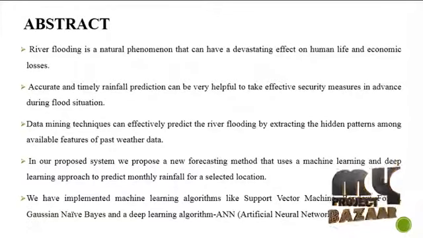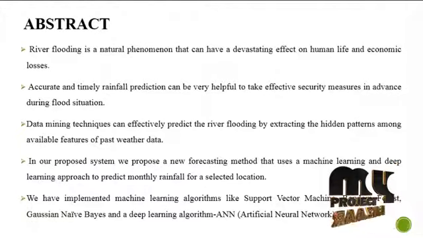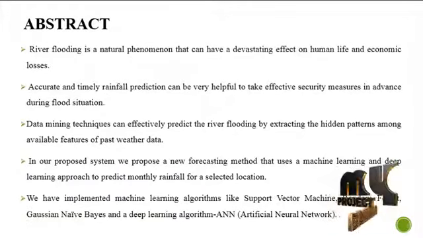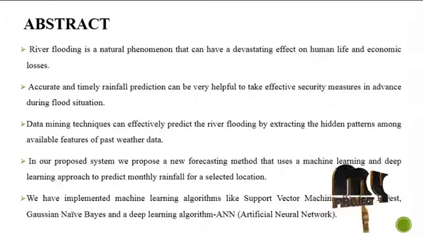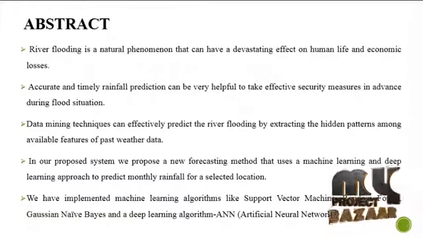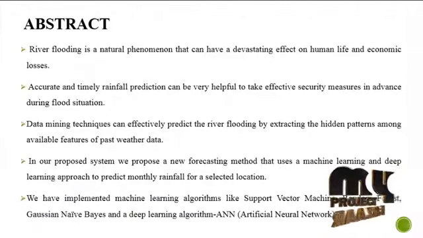In our proposed system, we propose a new forecasting method that uses machine learning and deep learning approaches to predict monthly rainfall for selected locations. We have implemented machine learning algorithms like support vector machine, random forest, Gaussian Naive Bayes, and a deep learning algorithm like artificial